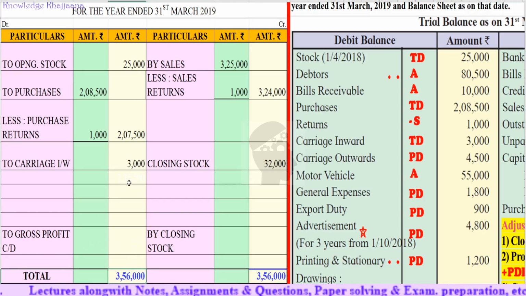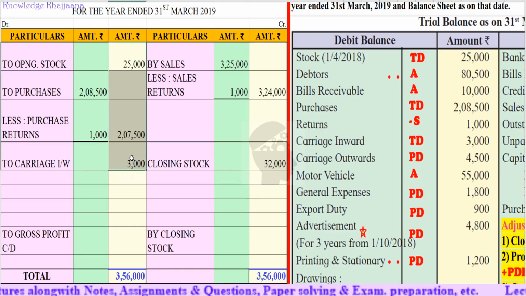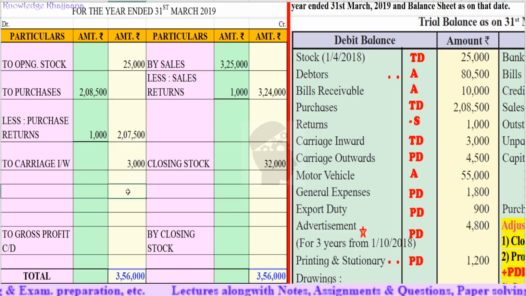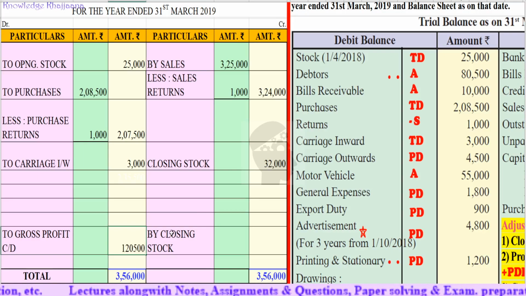How to calculate the gross profit? First of all, we have to calculate the total of these amounts, that is rupees 25,000, rupees 2,07,000 and rupees 3,000, which comes to 2,35,500. If we deduct this total 2,35,500 from rupees 3,56,000, we will arrive at the gross profit of rupees 1,20,500.